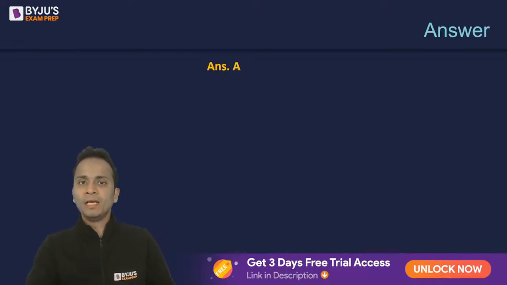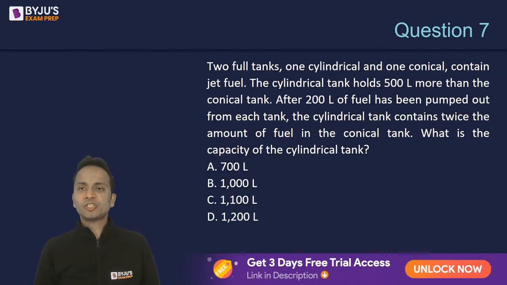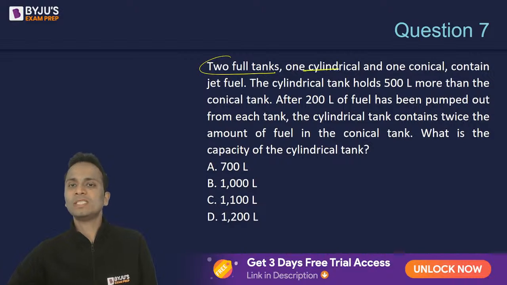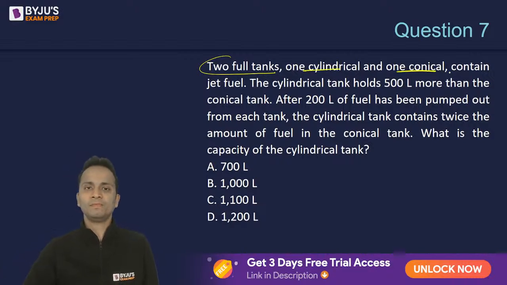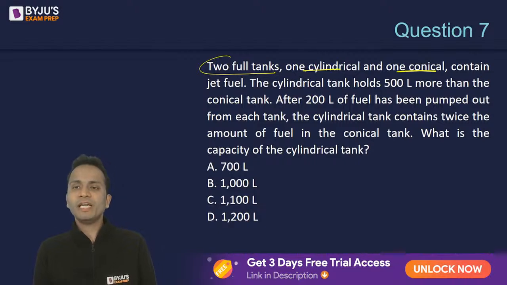All right. Moving on, looking at our next question, question number 7. A question says that two full tanks, one cylindrical and one conical, contain jet fuel. Okay, so these are full tanks, right? The cylindrical tank holds 500 liters more than the conical tank.